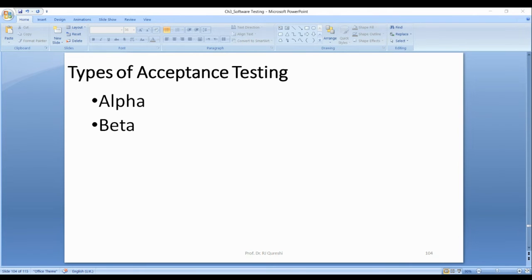Beta. In the beta, you release, you deploy software. The software is deployed at the customer side to test freely.